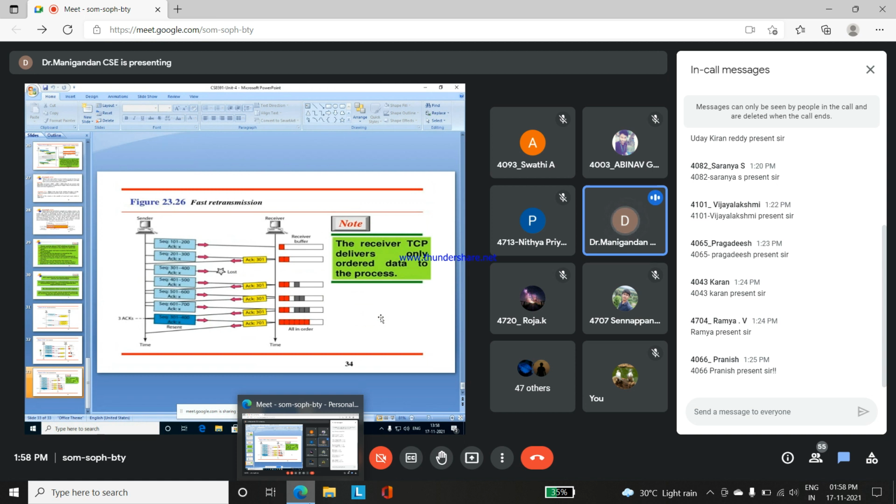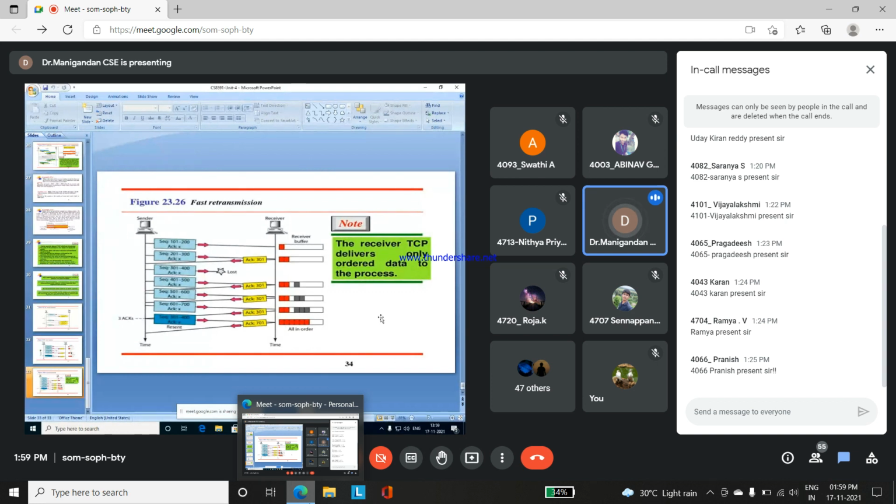Fast retransmission means the receiver TCP delivers only ordered data to the process. Okay, the sequence numbers 101 to 200 will be transmitted from sender to receiver, and then 201 to 300 will be transmitted another time. After that the acknowledgement 301 will be transmitted from receiver to sender, and then an acknowledgement will be lost.